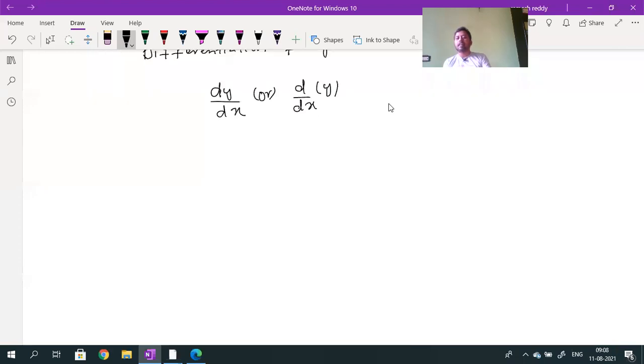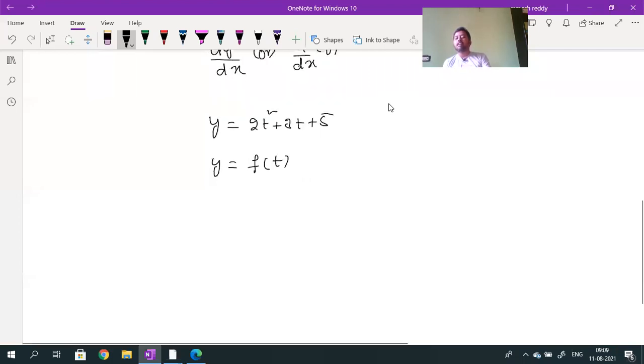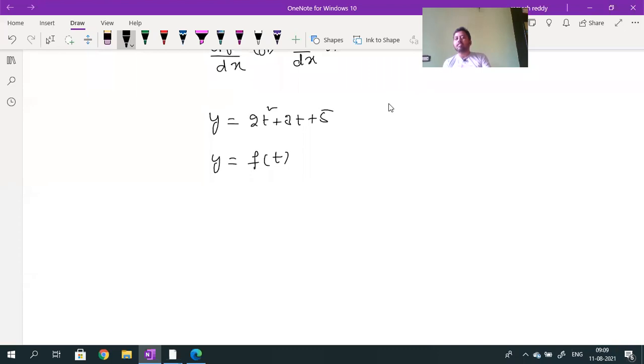For example, y is 2 into t square plus 3 into t plus 5. The y value depends upon the t value. Then y can be written as a function of t here. By changing the time t value, the y value changes. Y can be written as a function of t. Whenever one variable is a function of another variable t, then the derivative of y with respect to t can be written as what? Dy by dt.